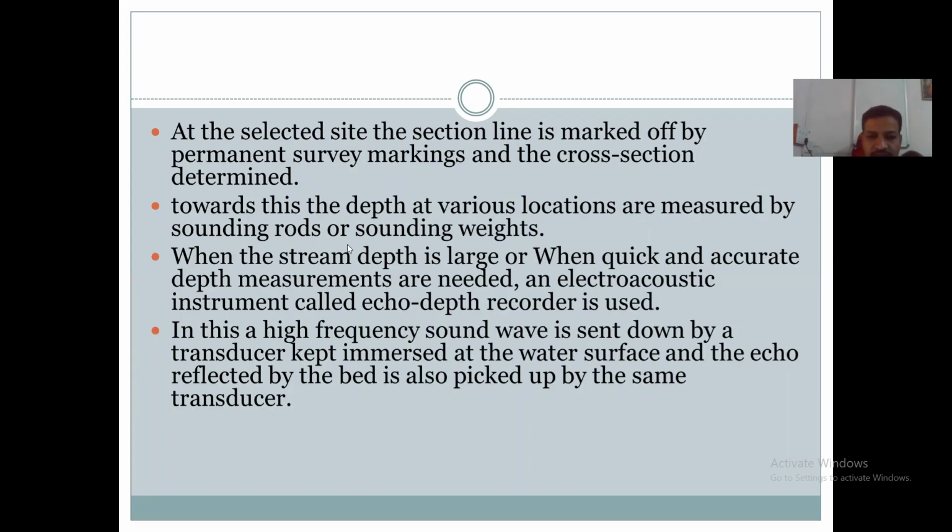So in this way, the depth is measured. If the depth is large, echo depth recorders are used. That gives accurate depth measurement. By using that, we can measure the depth in a short time, and it gives accurate results. For shallow depth, sounding rods or sounding weights are used.